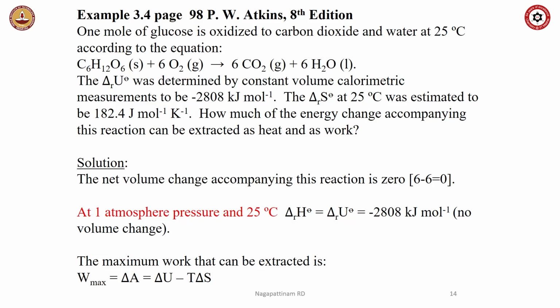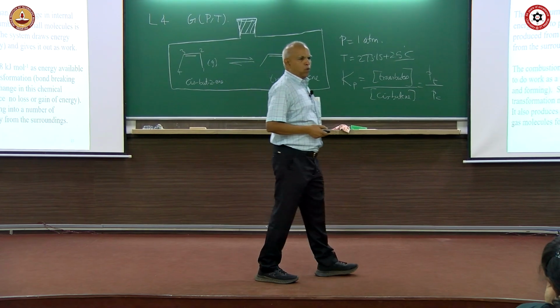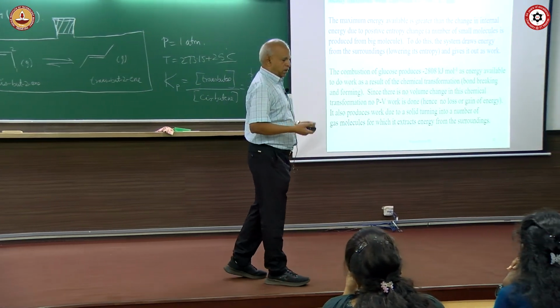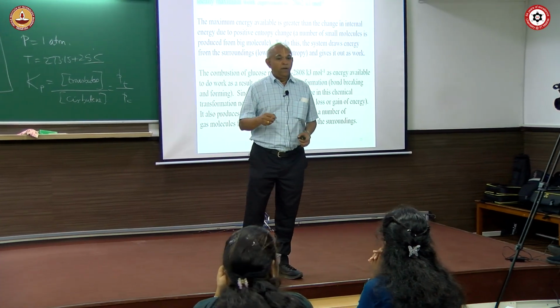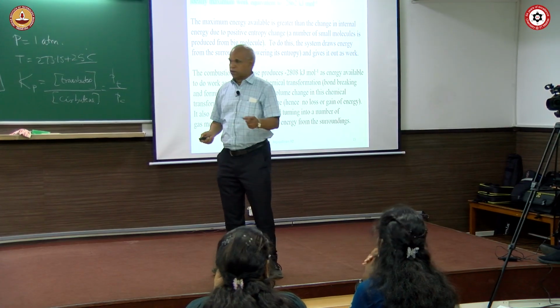These are all examples. Again, page 98 of Atkins. Glucose is converted to carbon dioxide in our body. You can do this exercise either from Atkins or from my notes. You can find out this total energy. You will find that a lot of energy is available from a mole of glucose. But 1 mole of glucose cannot be consumed directly. You have to consume it in a very, very tiny amount, because the cell will burst if so much energy is available to it. Okay, this I told you also.